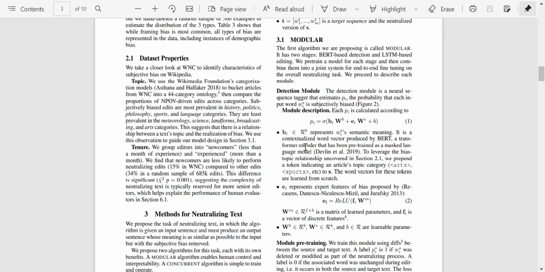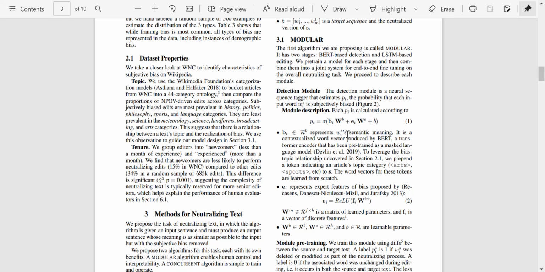First of all, we have this weight b_i associated with w_b. So b_i belonging to R^b is basically a vector; essentially it's the vector space where the vectors have length b. It represents w_i's semantic meaning.